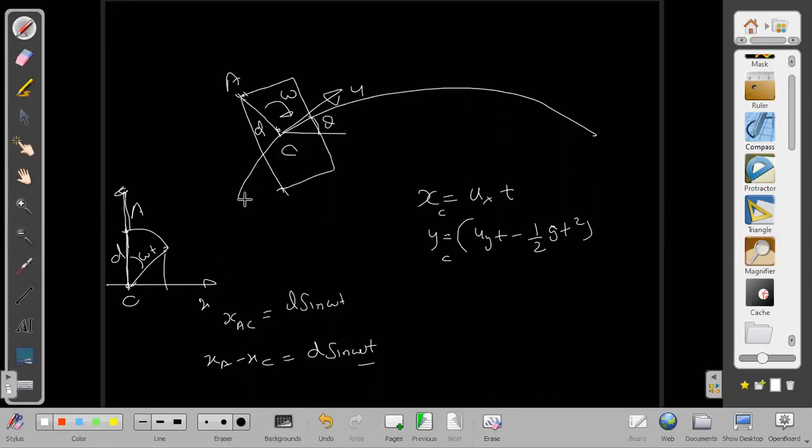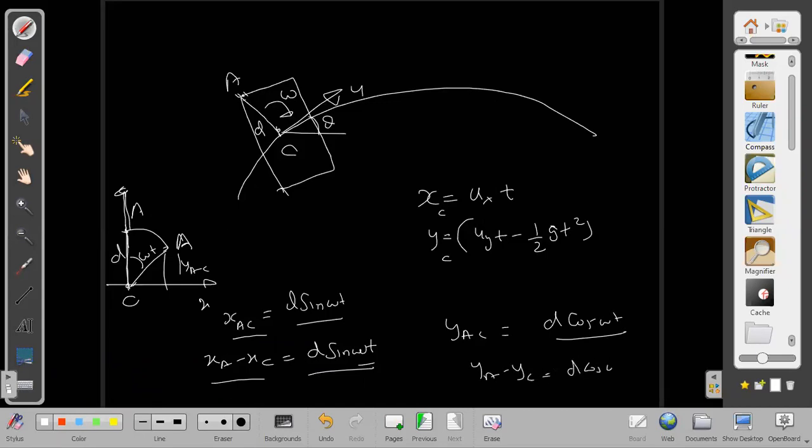Then what happens to that A point after some time? A point will be reaching somewhere else. The x position of A is xC plus d sine omega t. Similarly, the y coordinate of A with respect to C, that is yAC, will be what? It will be d cos omega t. That is yA minus yC is equal to d cos of omega t.